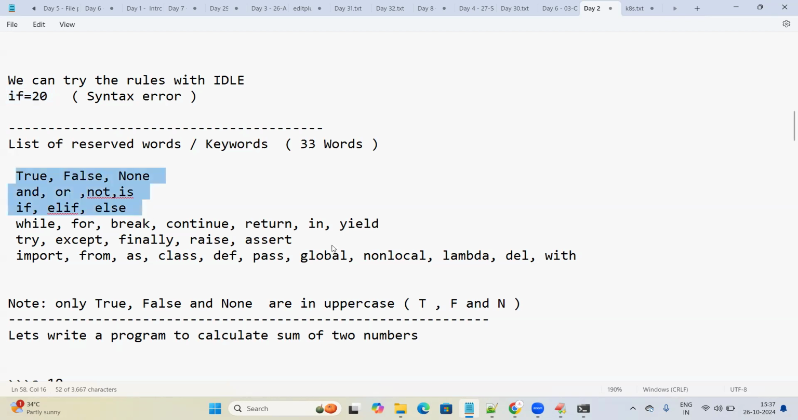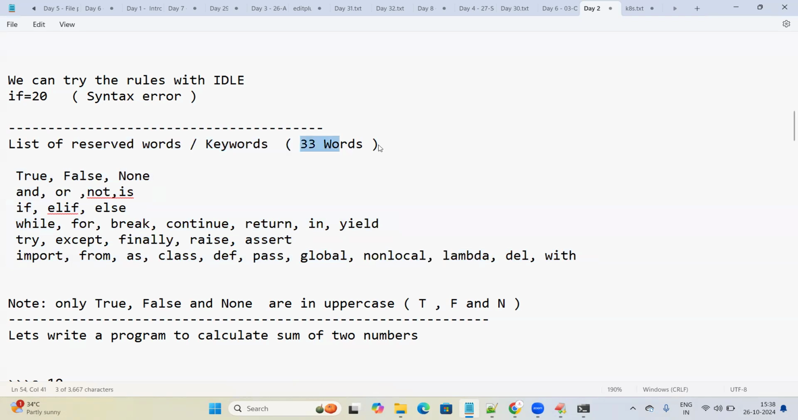We cannot use these keywords. These are the reserved keywords. So if is already there, we cannot use this as a variable name. Else if is there, we cannot use this as a variable name. We cannot use all these things as variable names. Apart from this, you can use anything as a variable. These are the reserved words or keywords.